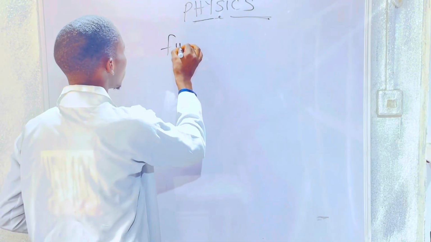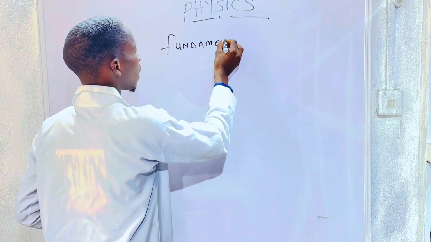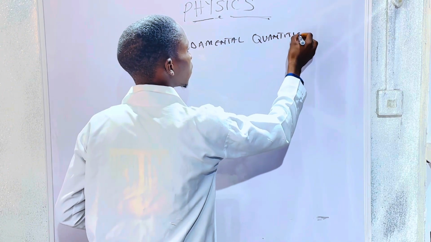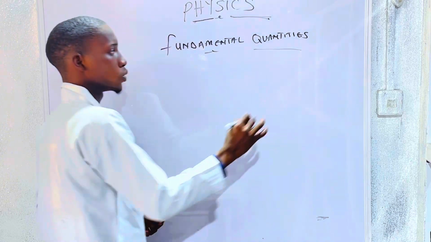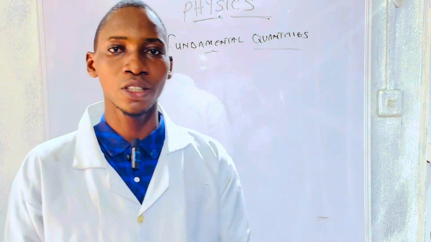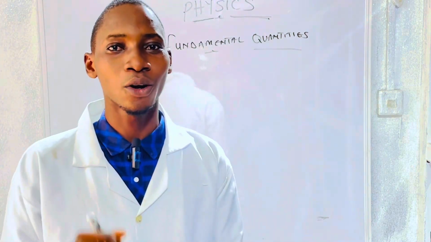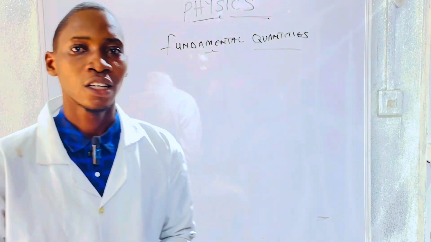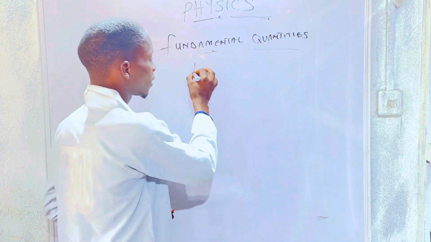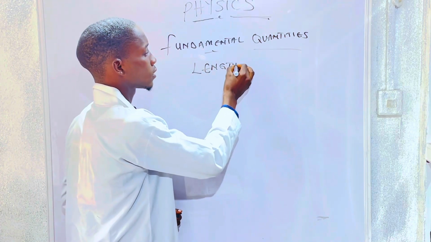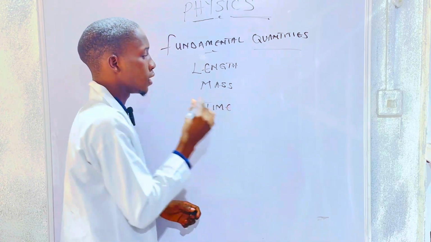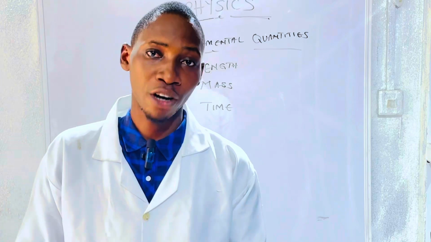Fundamental quantities and their units. Fundamental quantities are basic quantities that are independent of other quantities, and on which other quantities depend. We have about three basic fundamental quantities. They include length, mass, and time. Length, mass, and time are the three basic fundamental quantities.